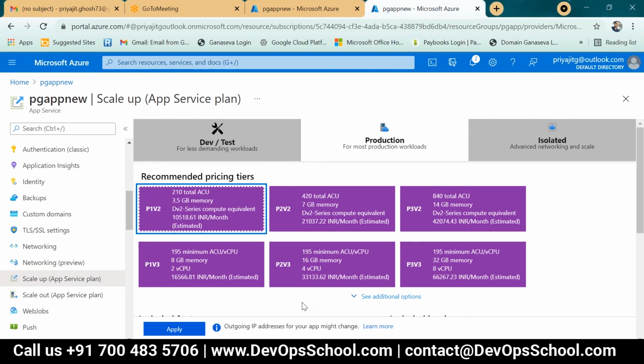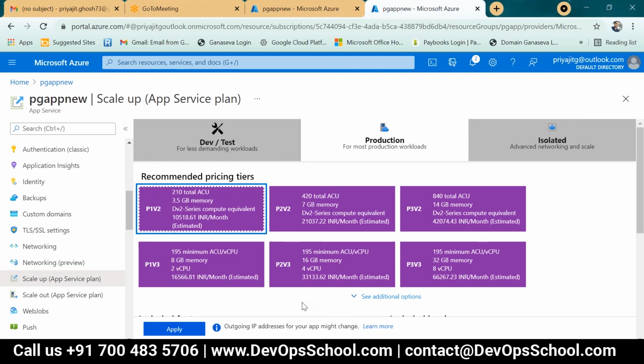Your app service is running very slow, with many users hitting that particular web service. It is going very slow, sometimes hanging, and sometimes there are connectivity issues and load issues.